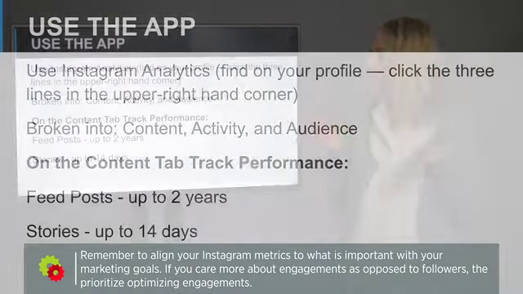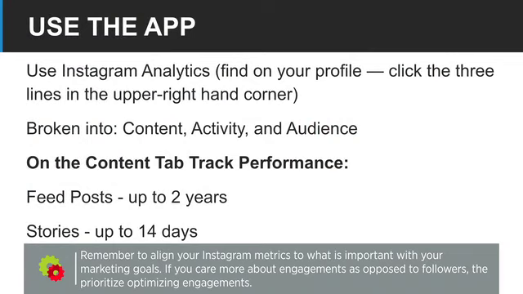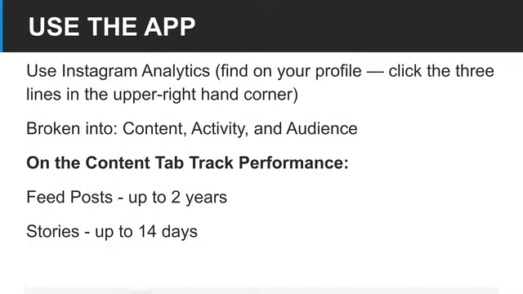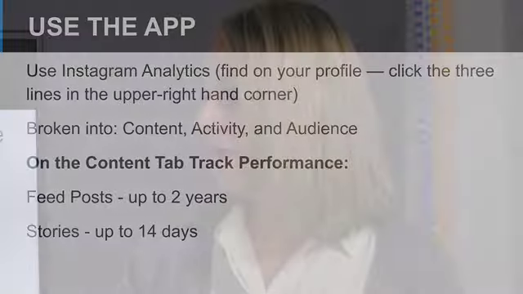Using the app, really simple. All you need to do is go to your profile. You're going to click the 3 lines in the upper right-hand corner. It's broken into 3 sections. You've got your content, your activity, and your audience. On the content tab, you can track the performance of your feed posts up to 2 years and your stories up to just 14 days.